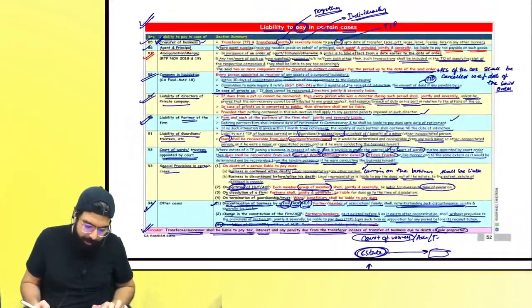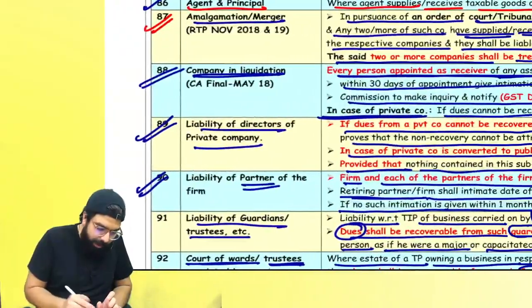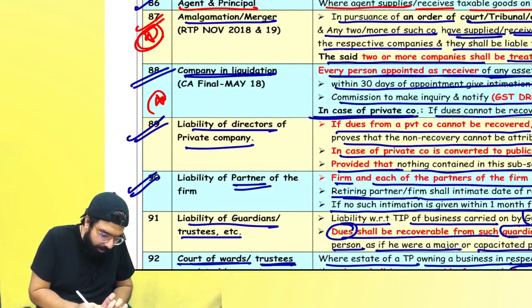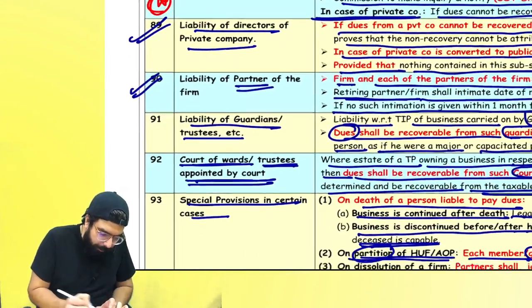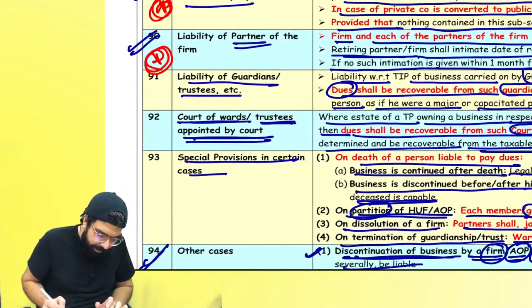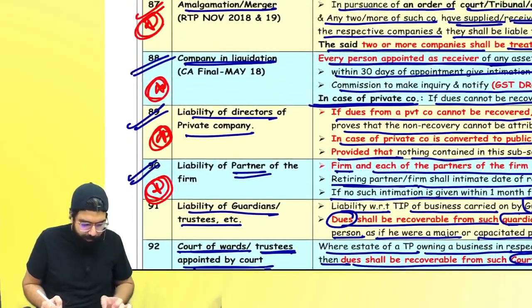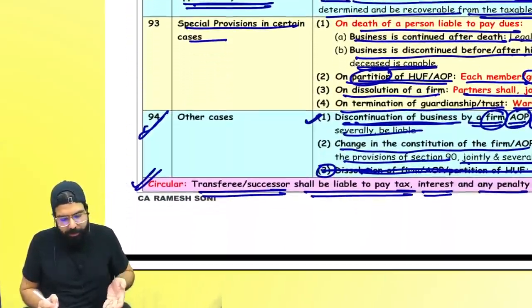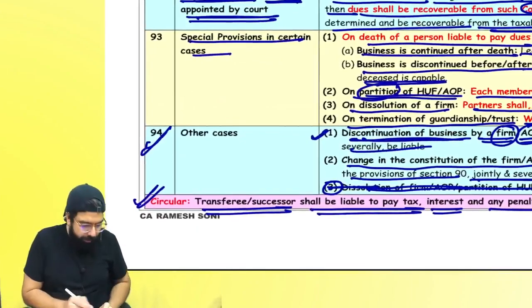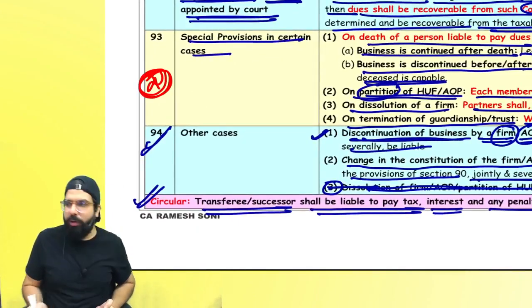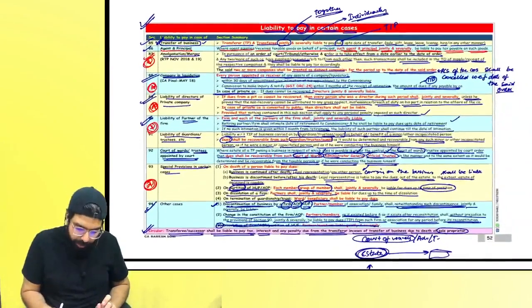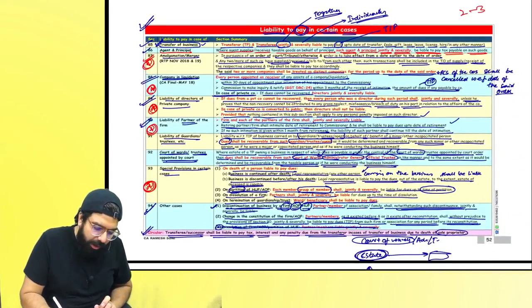Here is the small chapter. See, generally in the exam, they go ahead and ask amalgamation, liquidation, private company, public company, partnership. Okay, everyone? These 4 are some I feel are very important. Other than that, you can still see and go. Don't leave it. Special provision, 2 to 3 marks they ask in the exam.